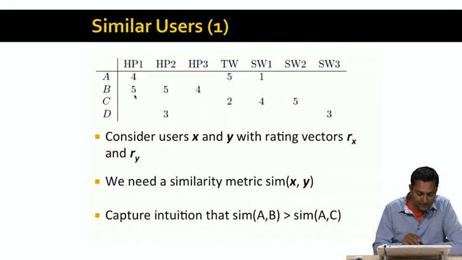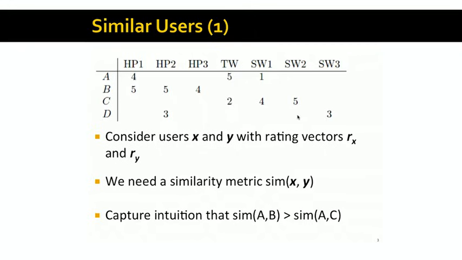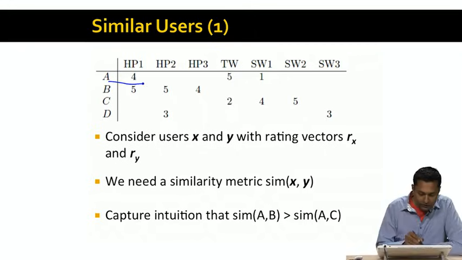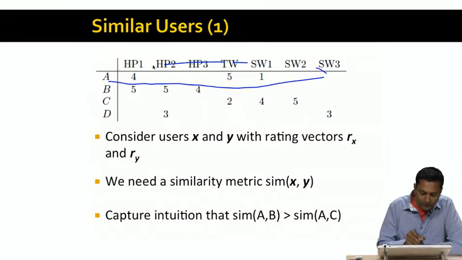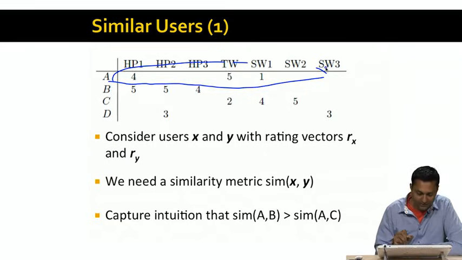And user B has rated 3 movies, user C has rated 3 movies, and user D has just rated 2 movies. Let's call the set of ratings for a user the user's rating vector. For example, user A's rating vector is what I've highlighted here. Now, if we have 2 users, X and Y, with rating vectors Rx and Ry, what we really need is a similarity function, sim(X, Y), that looks at their rating vectors Rx and Ry. Now, the interesting thing here is that there are lots of movies that A has not rated and lots of movies that B has not rated. So the key in defining the similarity function is how we deal with these unknown values.